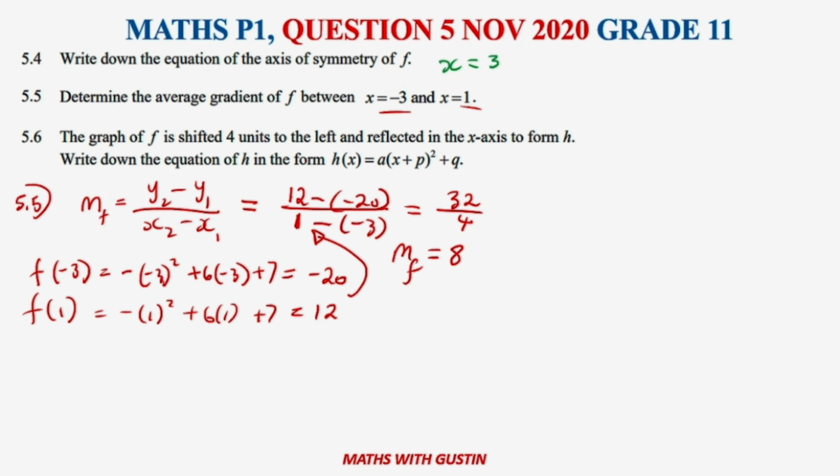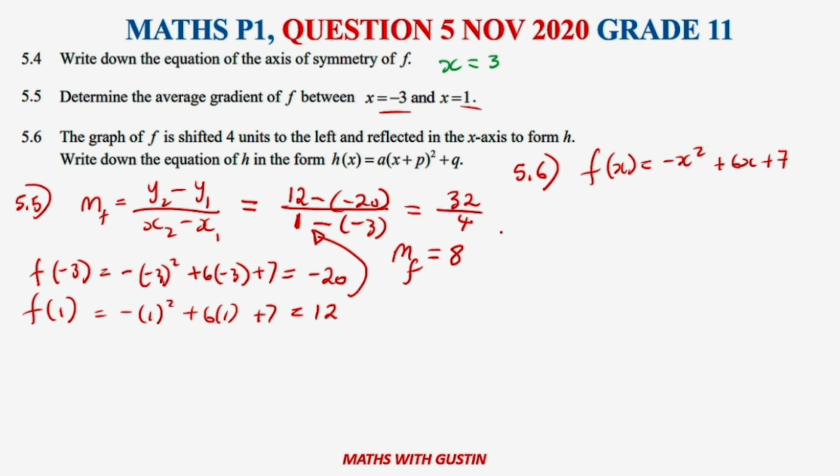I know we had to use a little bit of analytical geometry here and there. Question 5.6 says that if the graph of f(x) is shifted by 4 units to the left and reflected in the x-axis to make h, write down the equation of h in the form of the quadratic. Great stuff. So we remember the original equation of f(x) was given by minus x squared plus 6x plus 7.